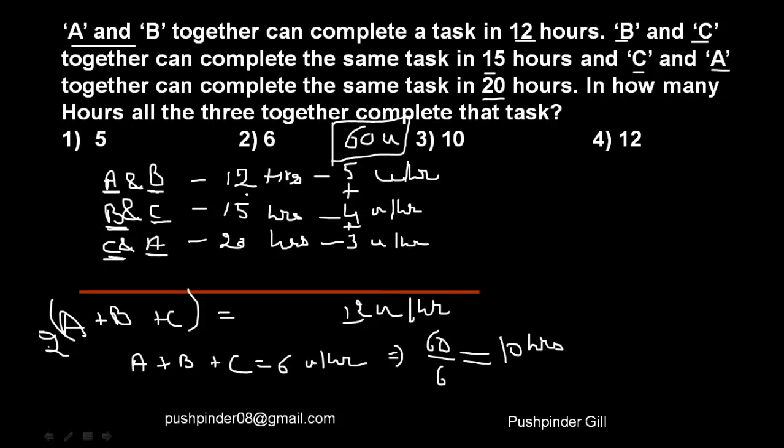That means if they take 12 hours to finish the job, they must be finishing 5 units every hour. If they take 15 hours, they finish 4 units every hour. If they take 20 hours, they finish 3 units every hour. Adding all of it gives me 12 units every hour, which gives me twice the capacity of A, B and C. That means A, B and C are able to finish 6 units every hour. Now if the work is of 60 units and they're finishing 6 units every hour, that means they must be finishing the job in 10 hours, right?